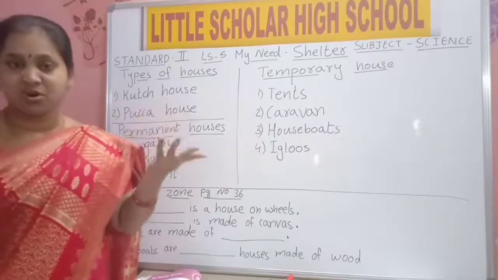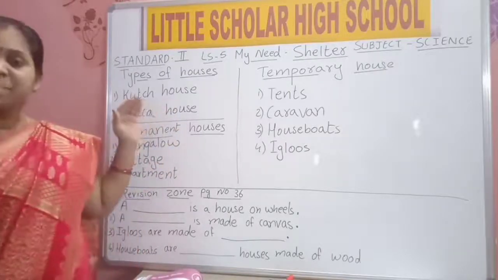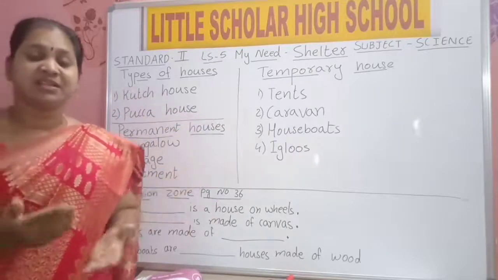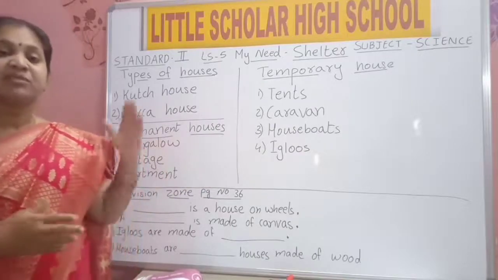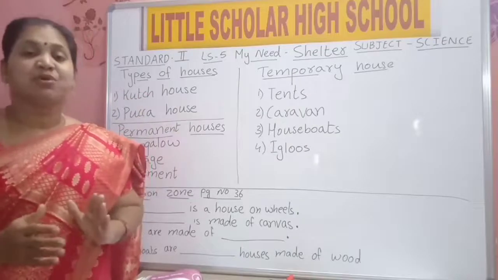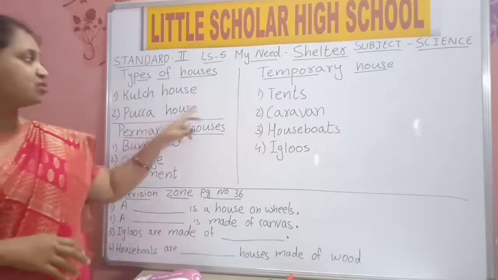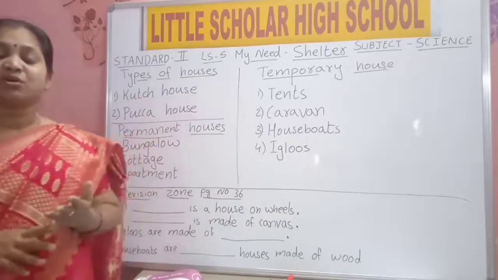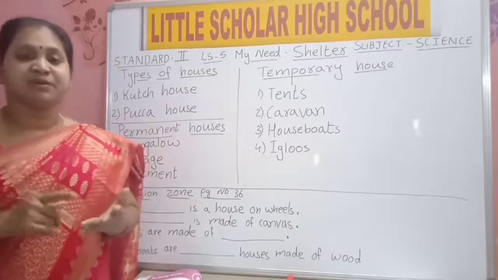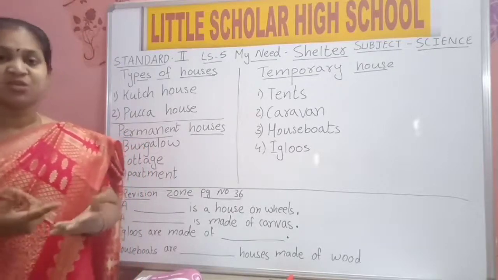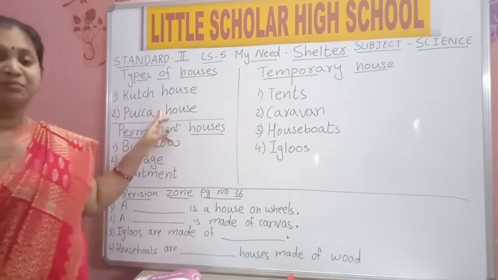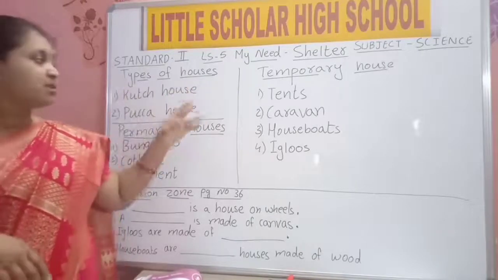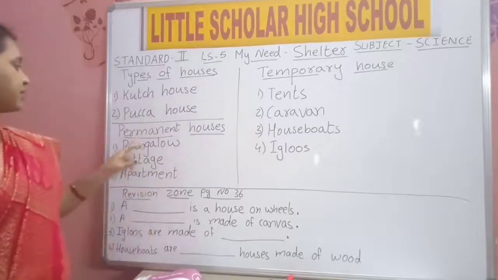Kacha houses are not strong. Pakka houses can last for many years. Some old buildings are still standing after 50, 60, 70 years. These houses remain the same because they are made very strong. But kacha houses won't last long, because we use only mud, straw, sticks and leaves for them. So they are not strong. Pakka houses remain for many years, kacha houses only a few years. Kacha houses are not strong, pakka houses are strong.